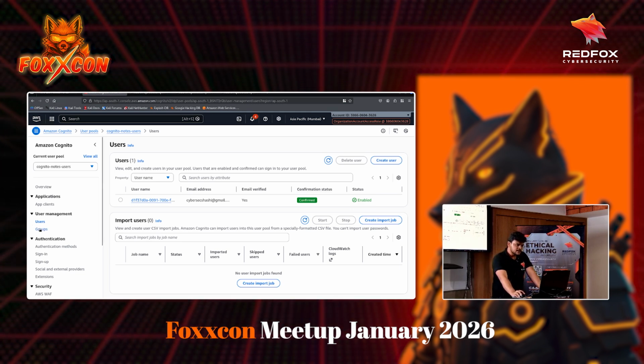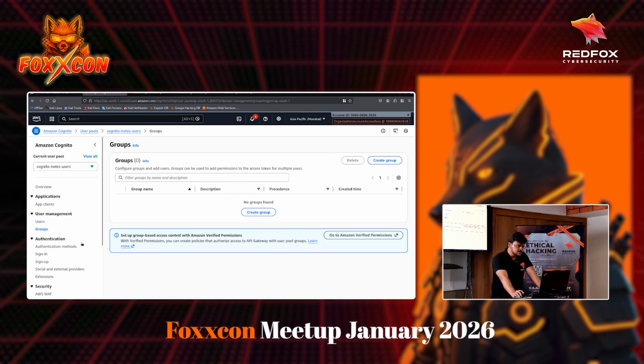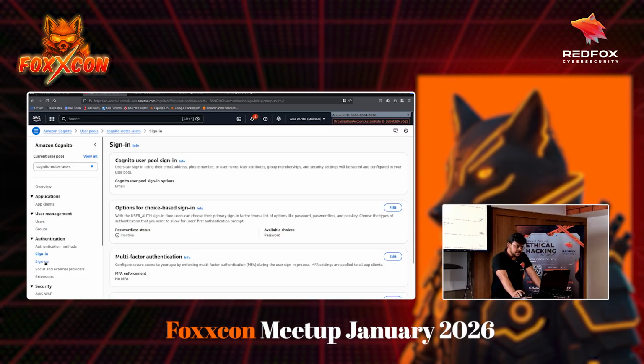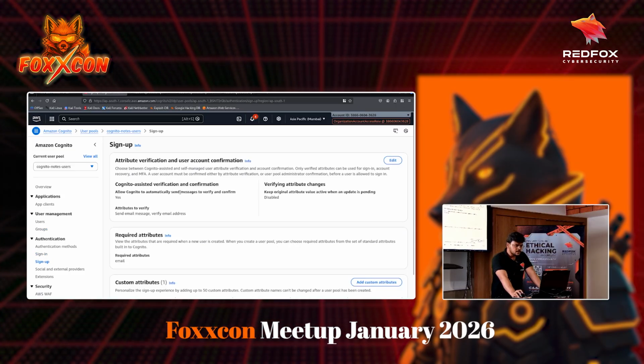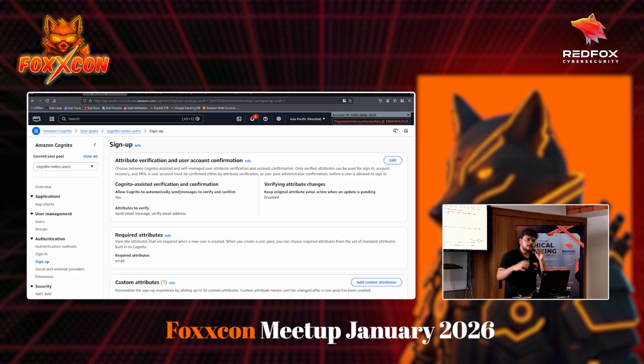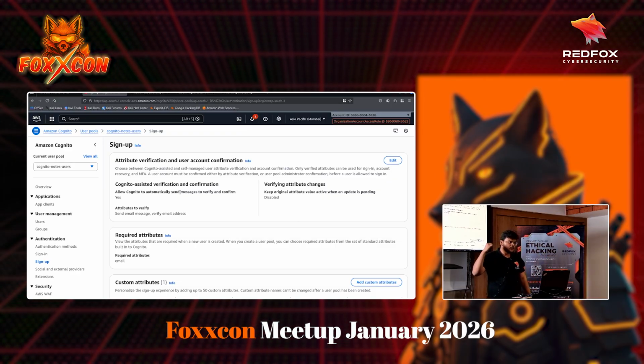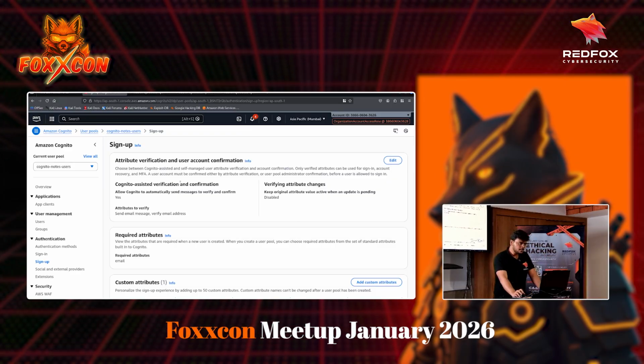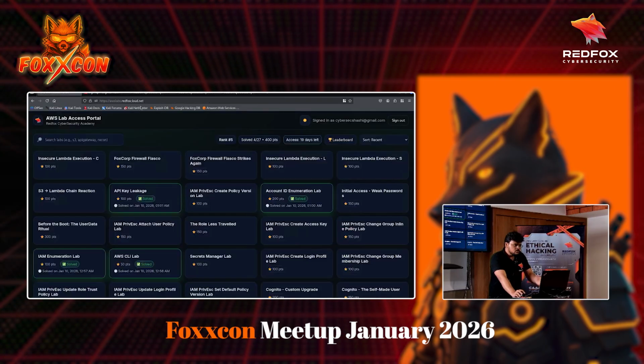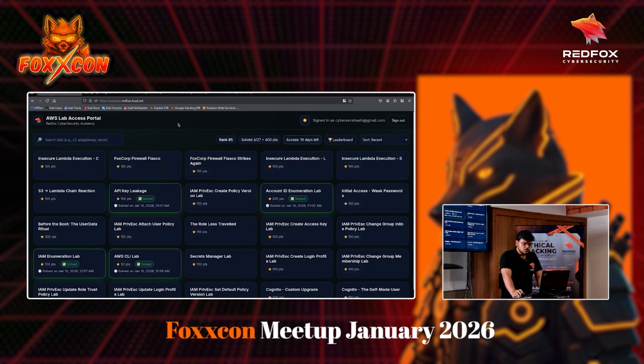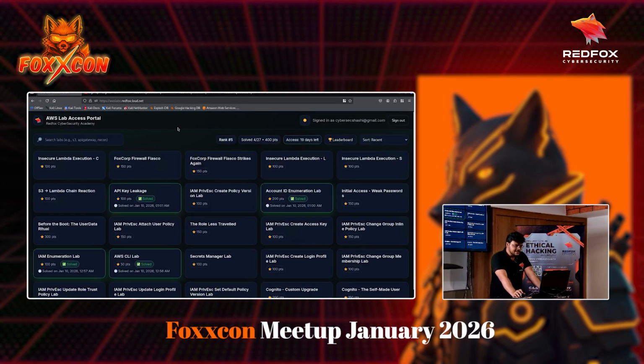Then you can also organize users using groups. You can set up sign in, sign up. Okay, so let me show you a web application that actually uses Cognito for authentication. So let me go to this portal. This portal is from an AWS course.